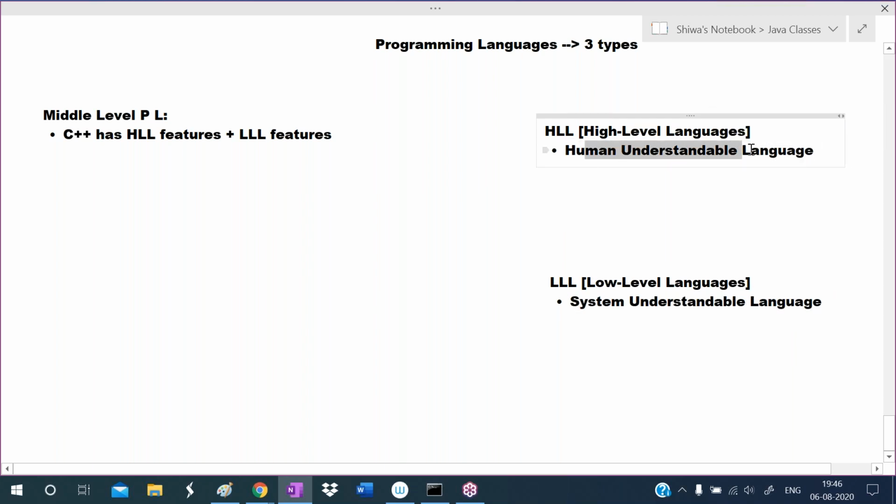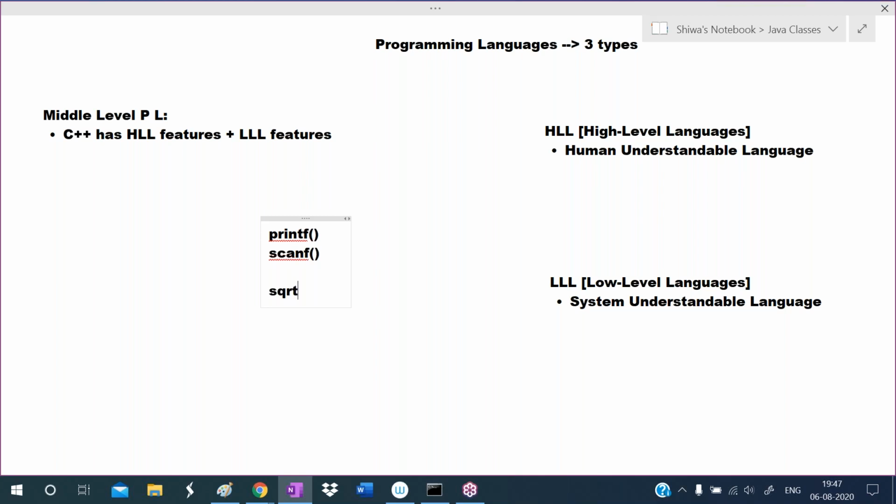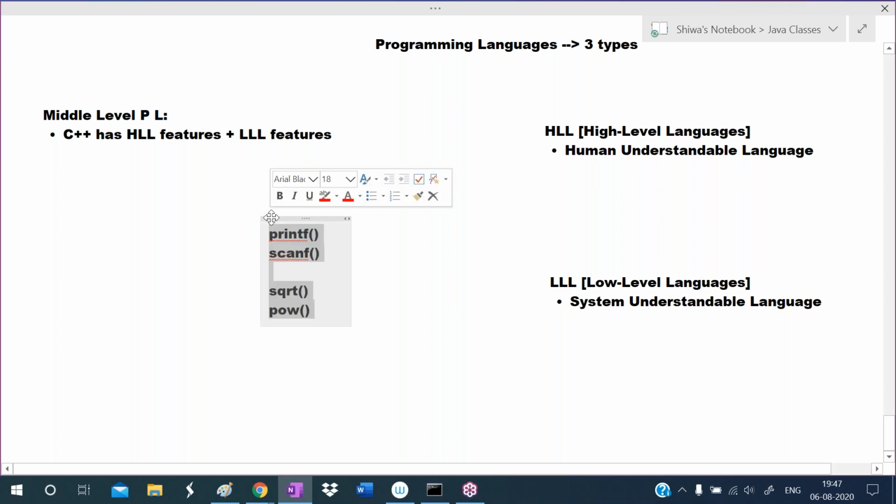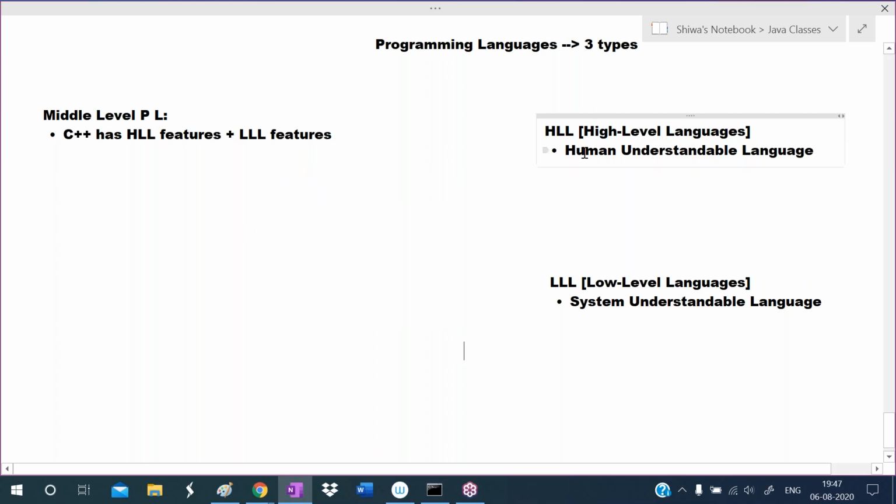So we use English words in the programs. Like to print the data, we write print. In the C language you use functions like printf and scanf. To find the square root you use the English word sqrt. To find the power value use the English word pow. Such English words we use in the programs, so we can understand those easily. Those are human understandable languages.